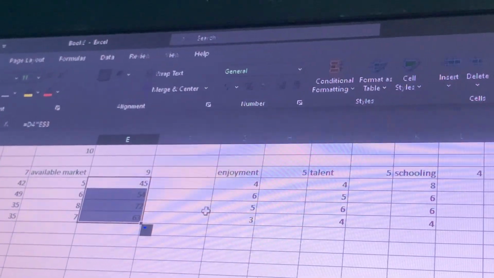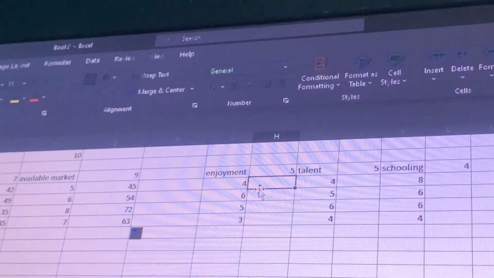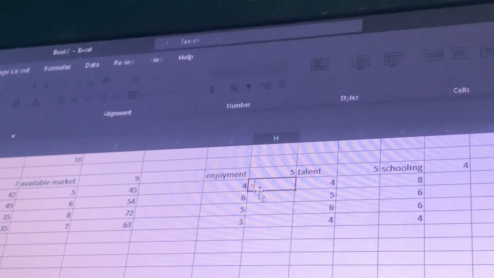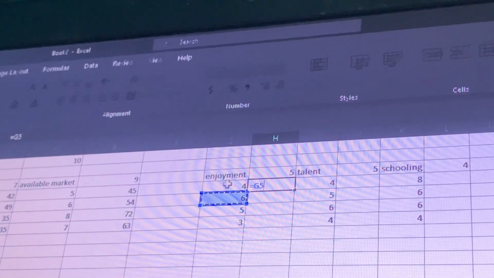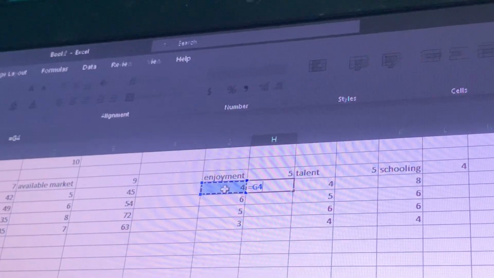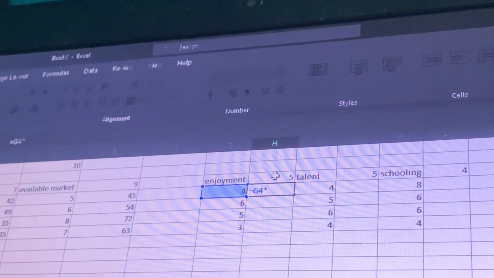Let's move to enjoyment. The same thing. Sorry. Click on 4, which is Jane 4, and then we multiply it by the 5.